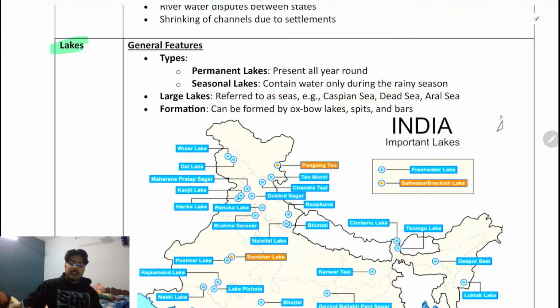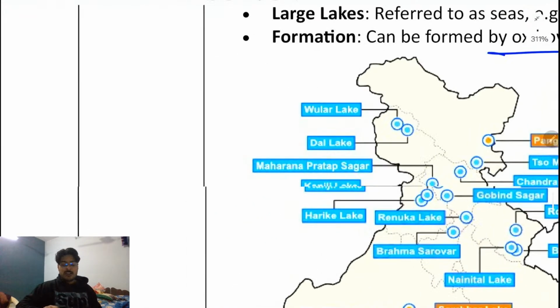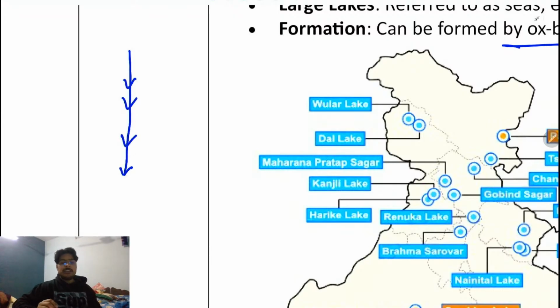Now, have I told you? Yes, I believe I told you about the formation of the Oxbow lake that is mentioned there. So, for example, let's say the river or lake is going in this direction, and slowly over a period of time, when the river is moving from one place to another, definitely there's a reduction in the flow and quantity of the water. And if the water flow and quantity reduce, what happens? Now the river doesn't have that much push to move forward. Then it will try to bend from here to here.